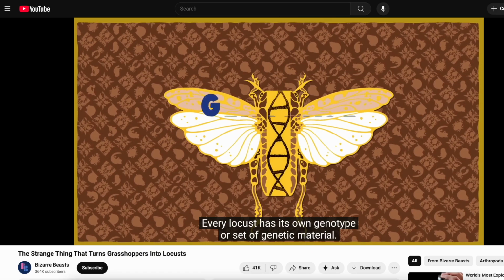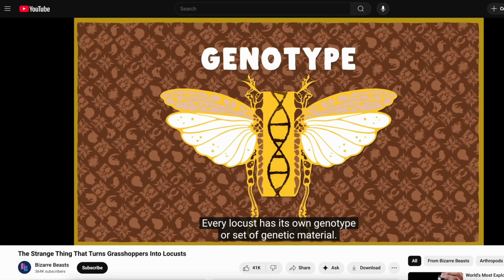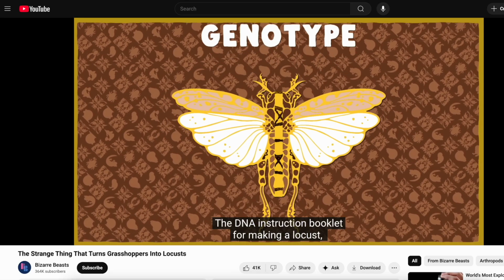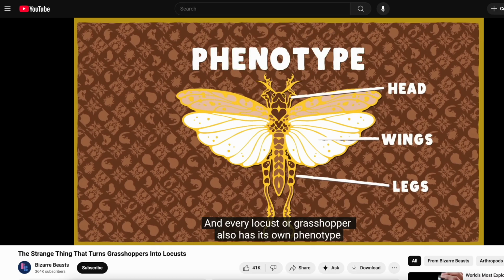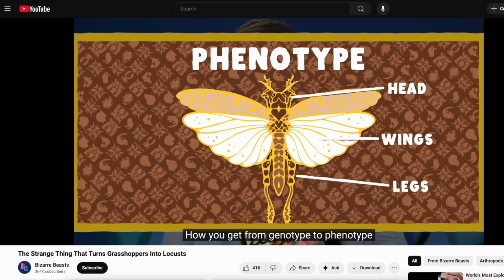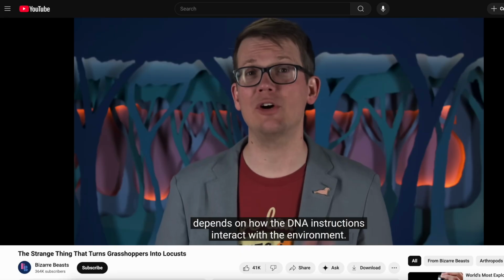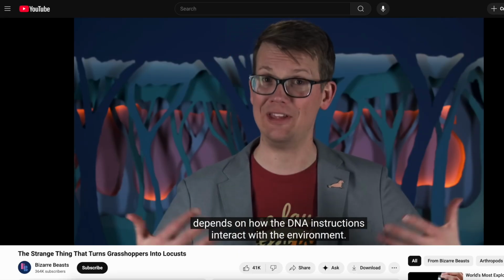Every locust has its own genotype, or set of genetic material, the DNA instruction booklet for making a locust. And every locust, or grasshopper, also has its own phenotype, or set of observable traits. How you get from genotype to phenotype depends on how the DNA instructions interact with the environment.